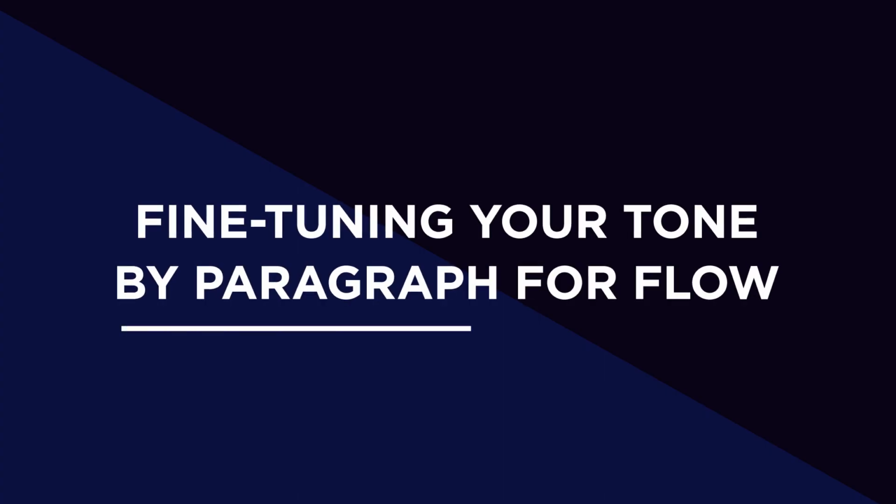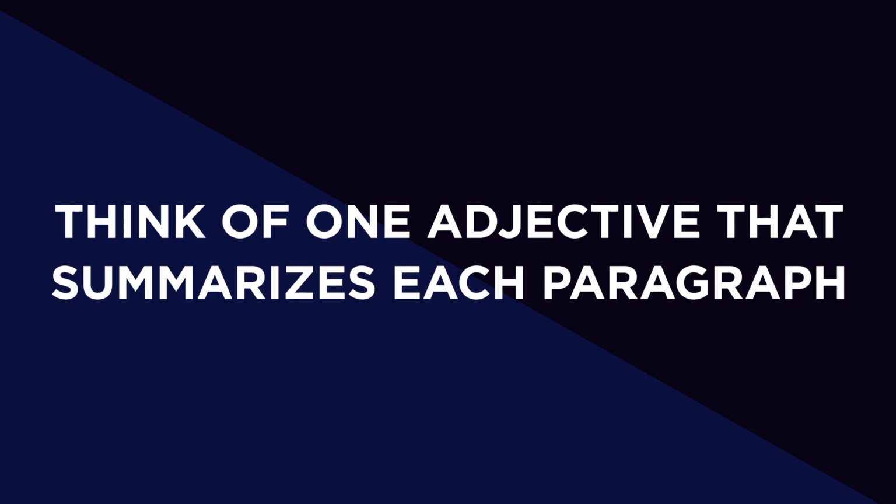Fine-tuning your tone by paragraphs for flow. It'll apply to any school, but this is a step that is particularly scored well in the most competitive schools. So once you're done with your essay and you're happy with the content, look through each paragraph to see if it conveys the feeling you intended. If you won something, is the vocabulary there appropriate to convey the emotion you felt at the time to the reader and how significant it was to you? If you could summarize each paragraph or major part with just one tonal adjective, what would you use?